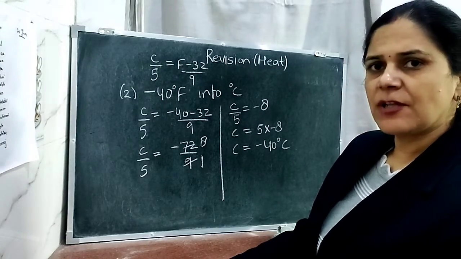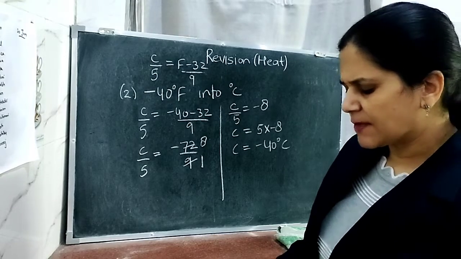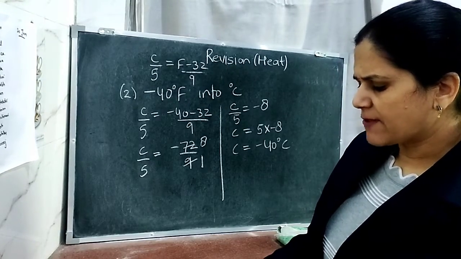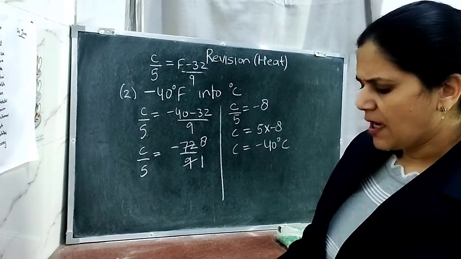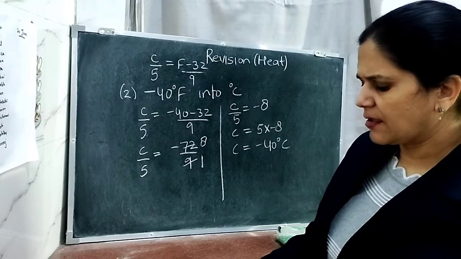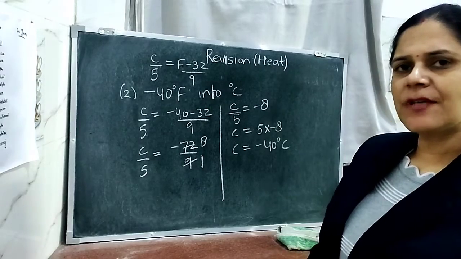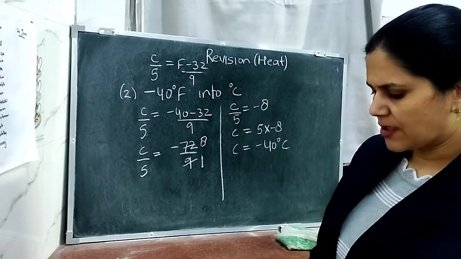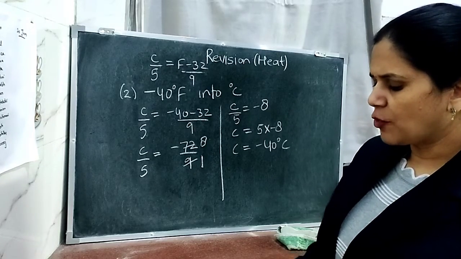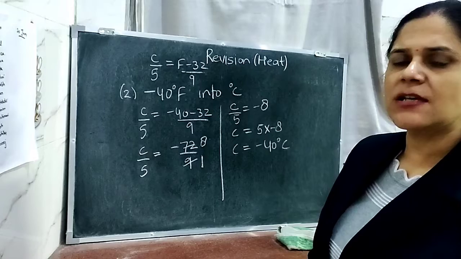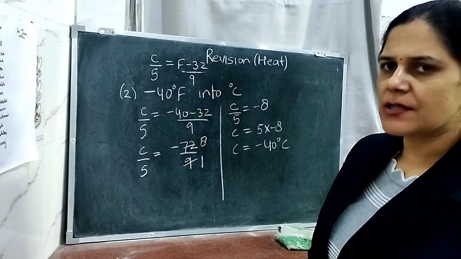Now in this chapter we will be doing one more topic, which is based on the thermos flask. What is a thermos flask? A thermos flask is a device in which the transfer of heat by conduction, convection and radiation is reduced to a minimum. Hence it keeps the contents in it at the same temperature for a long time. Black and dull surfaces are absorbers of heat. They absorb more radiation, while white and shiny surfaces reflect more radiation.